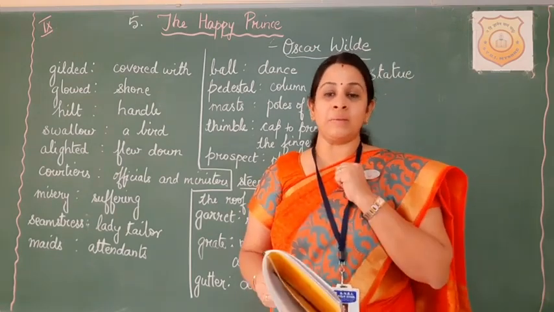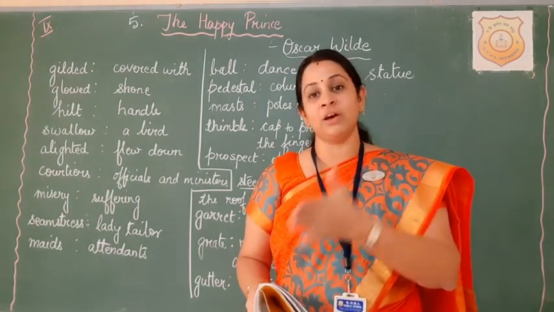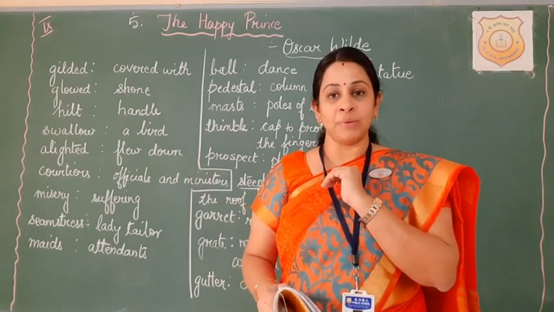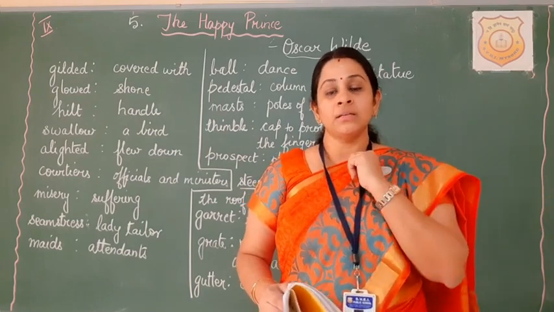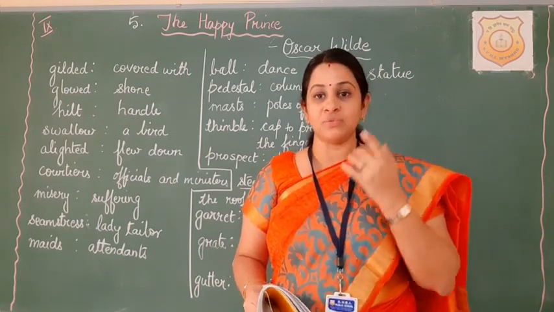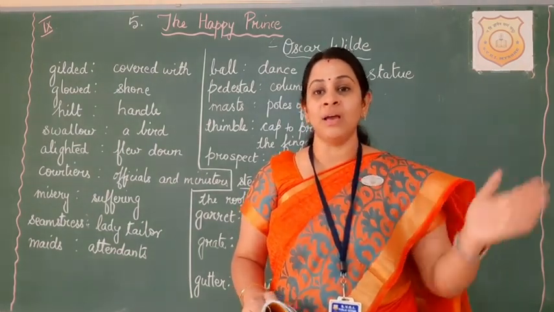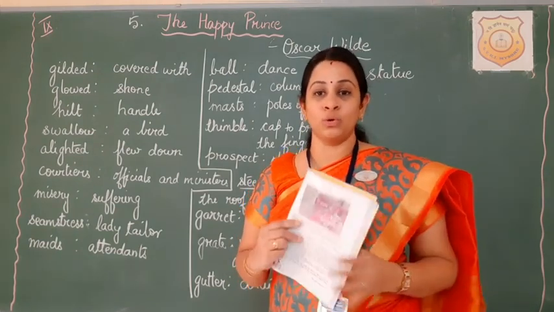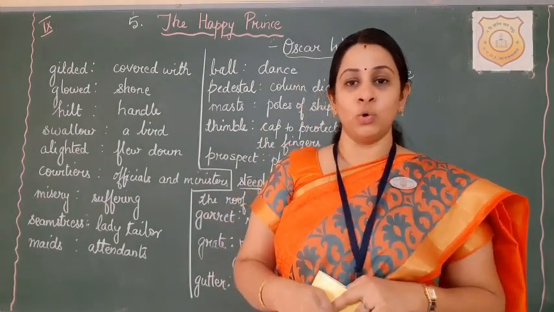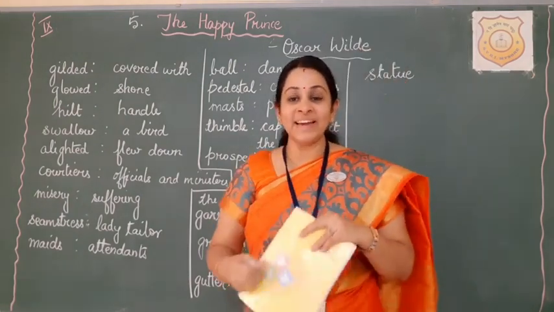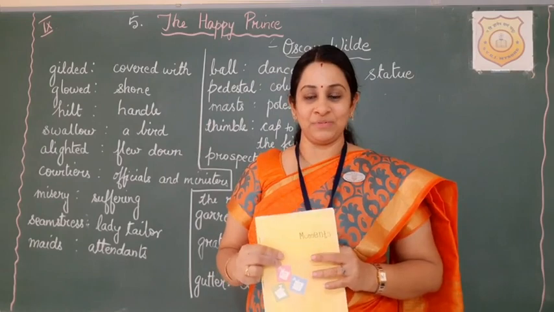So what was the good work done by the swallow? The good work was the swallow agreed to help the seamstress by the way of becoming the messenger of this happy prince. So as per the request of the prince, the swallow took out the ruby and gave it in the seamstress's house. He left it on the table of the seamstress and voluntarily he just fanned using his wings to the boy and made the boy sleep. So this was the good deed which helped the swallow to think why he was feeling warm on a cold night, and the writer has told it in a humorous way that thinking made this bird fall asleep.